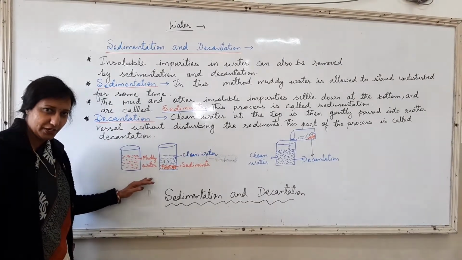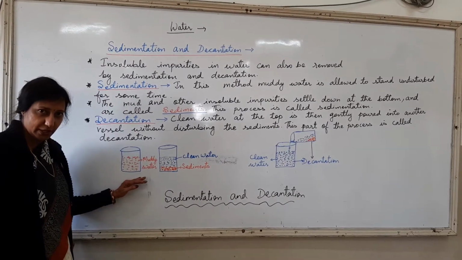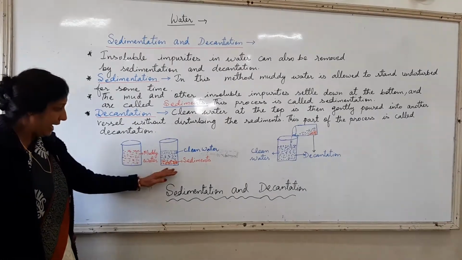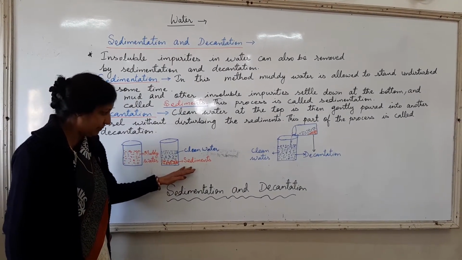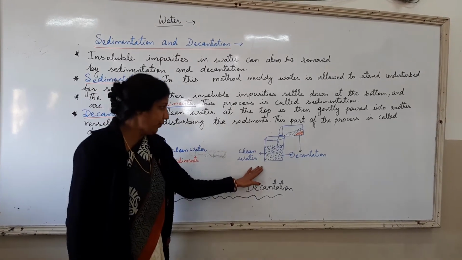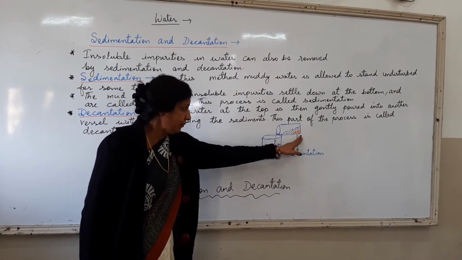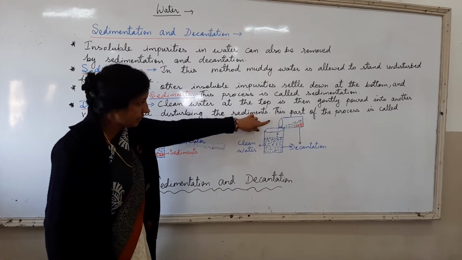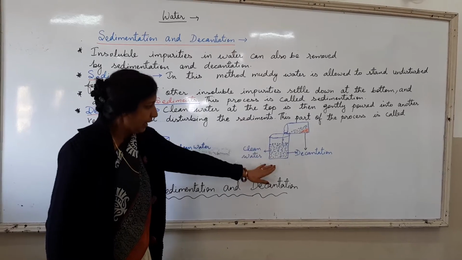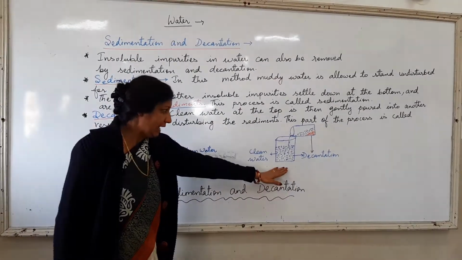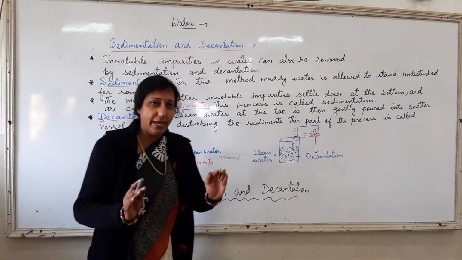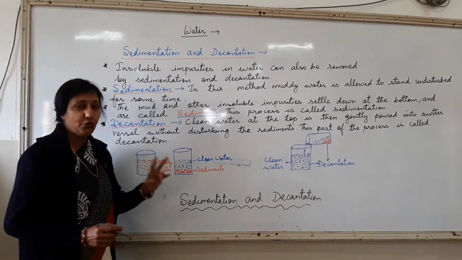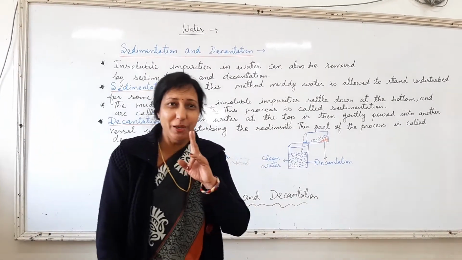As I have explained you in the first process, the muddy water is there in the beaker, then I have allowed it to settle down for some time, leaving it undisturbed. When the sediments have settled down in the beaker, what I am going to do, this beaker, you can see the settled down sediments out here. Then I am going to take the clean water which is at the top of the beaker and pour it into another container. And through this process, all the sediments are left behind and you can see the clean water available in the container. So these two processes I am going to show with the help of a practical.